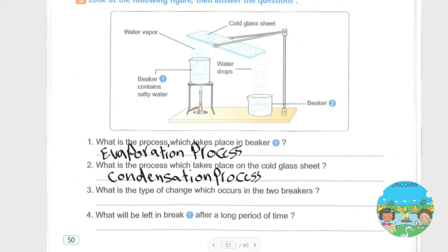Question number 3 says: what is the type of change which occurs in the two beakers? The change will be a physical change. Okay. Question number 4: what will be left in beaker 1 after a long period of time? Only the salt will be left, because the water will evaporate, then it will condense and fall down as liquid.